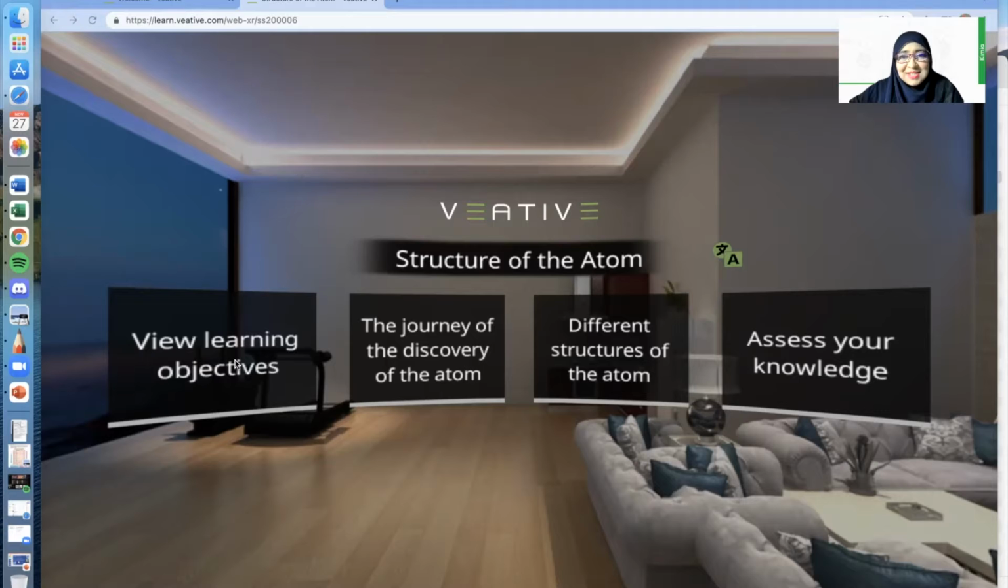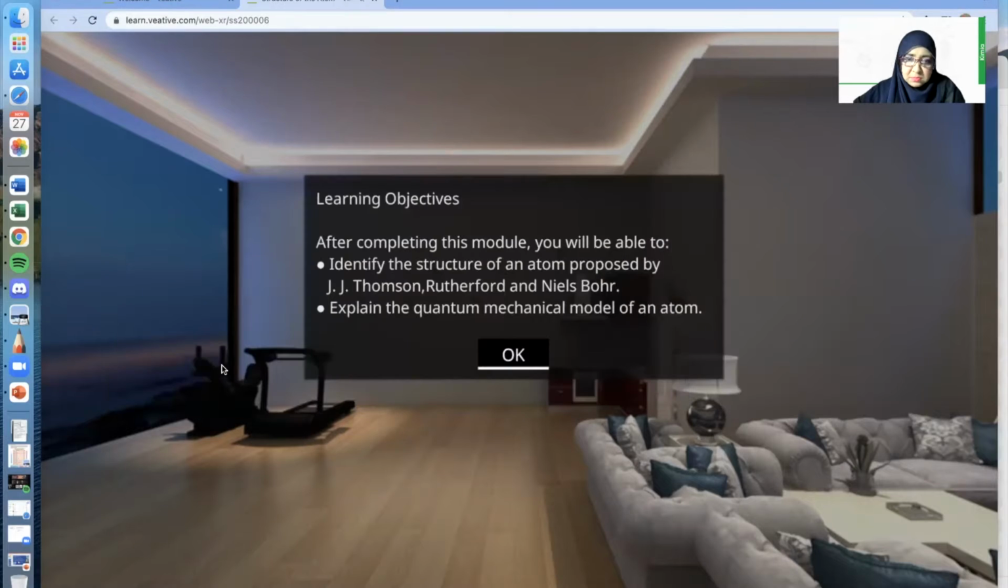Okay, students, before we start, I'm going to let you view the learning objectives. After completing this module, you'll be able to identify the structure of an atom proposed by J.J. Thomson, Rutherford, and Niels Bohr. And you can also explain a little bit about the quantum mechanical model of an atom.